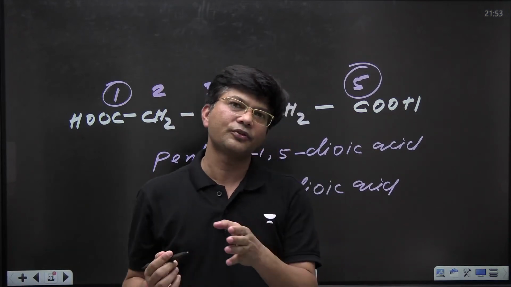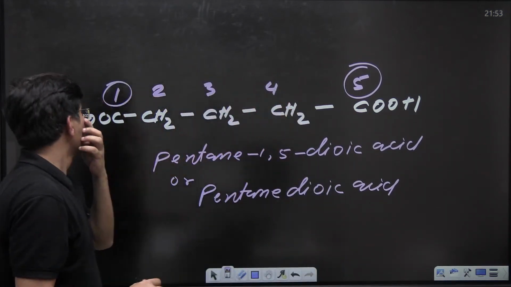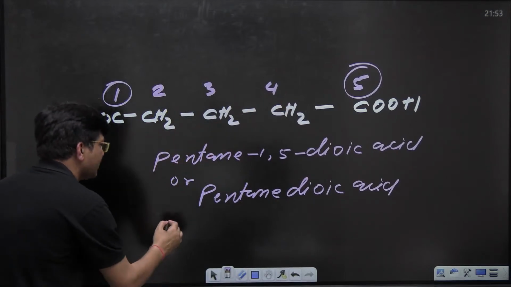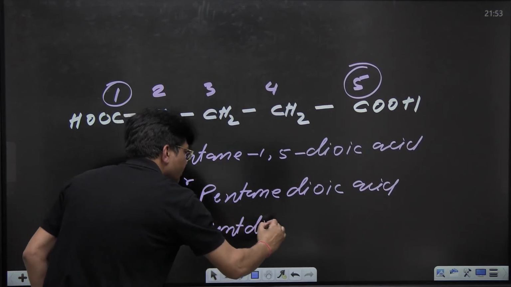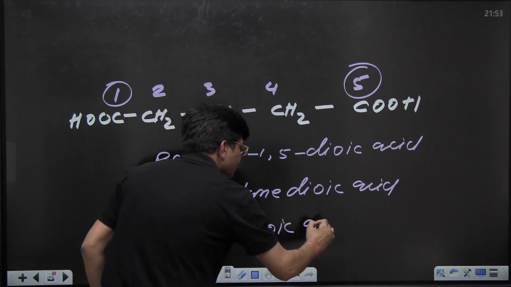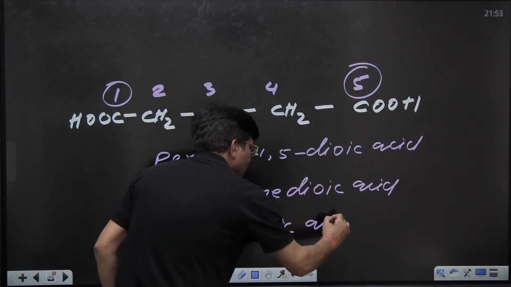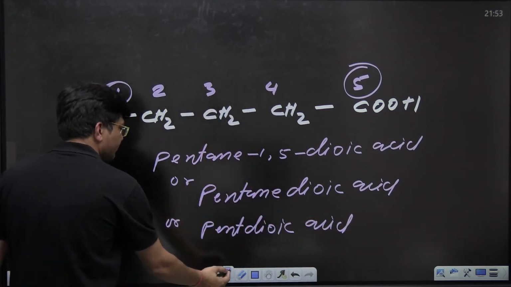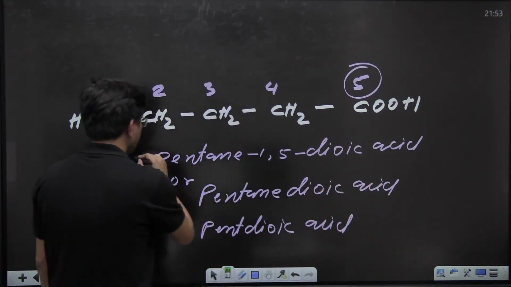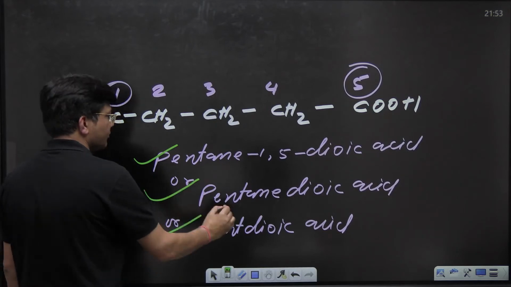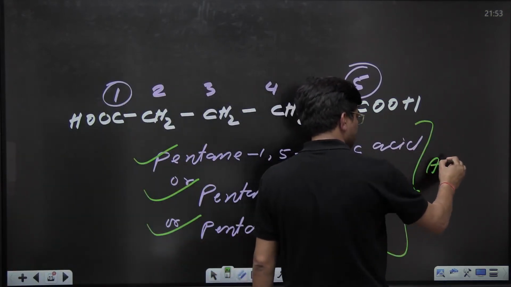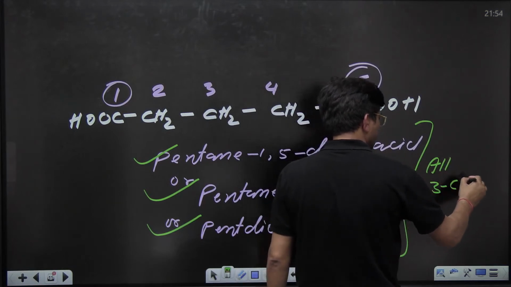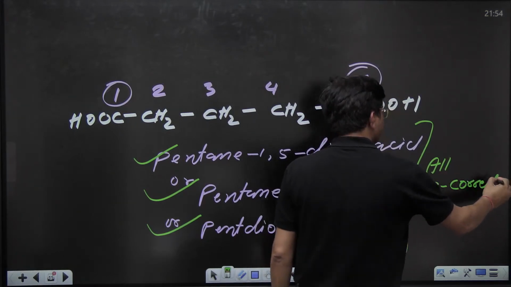So it has to start from COOH and end at COOH. So even I can write it like this, pentadioic acid. All 3 names are absolutely correct, kids.